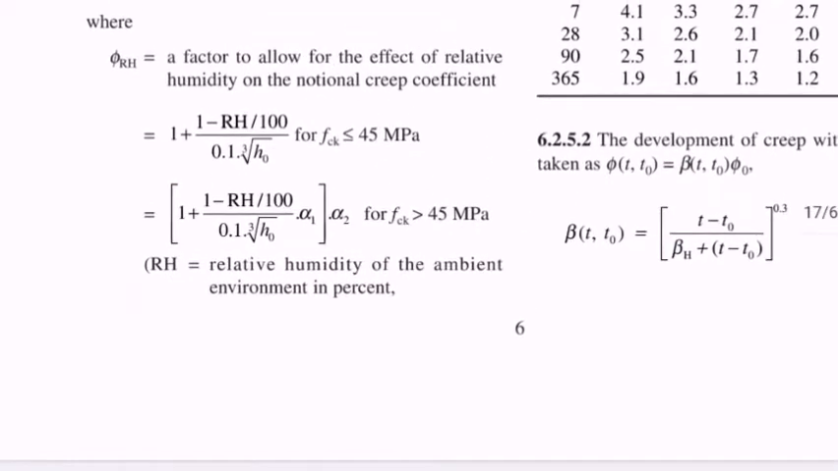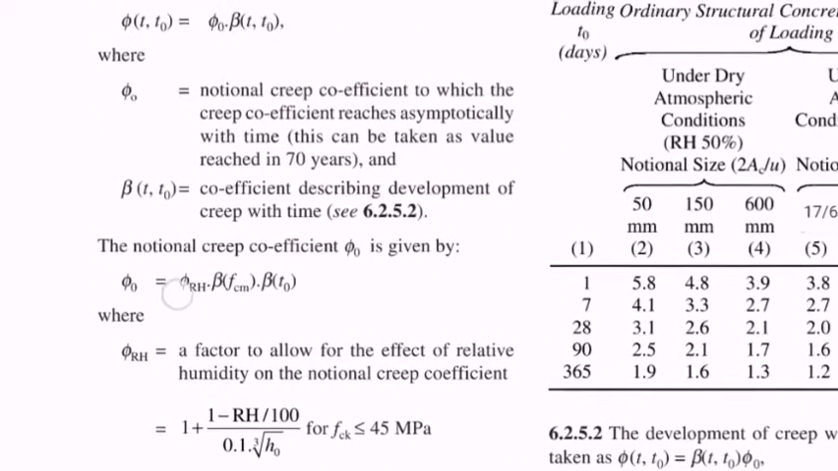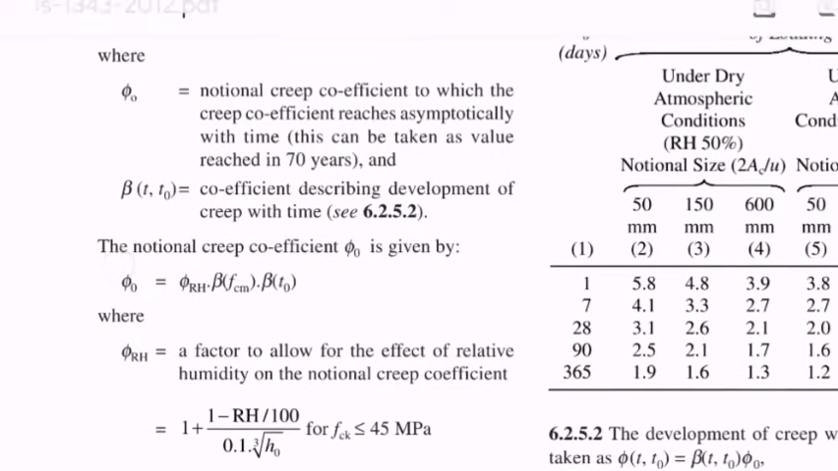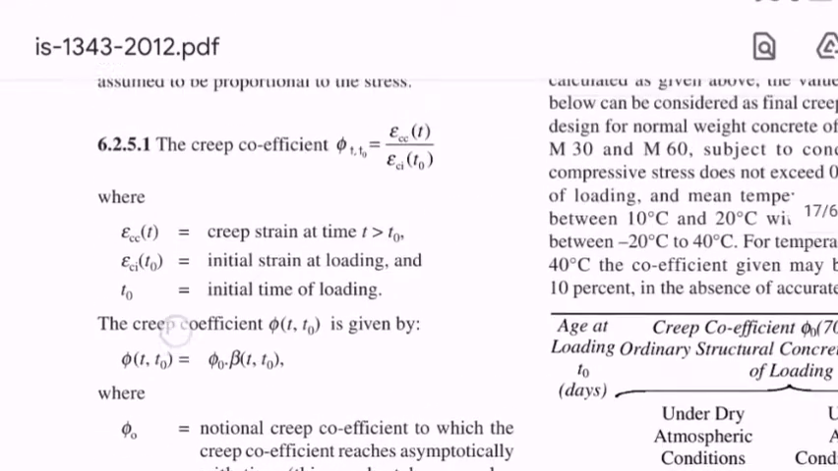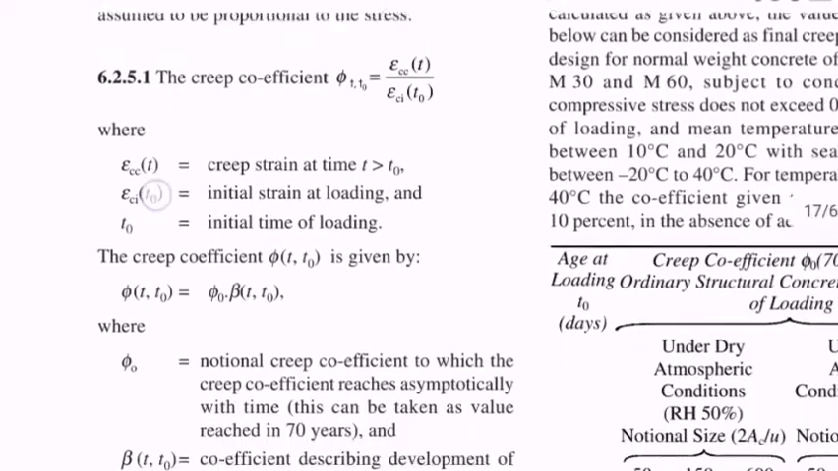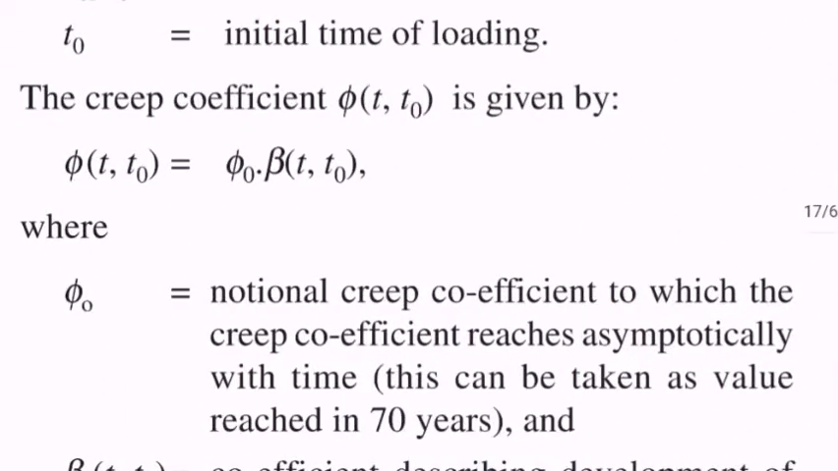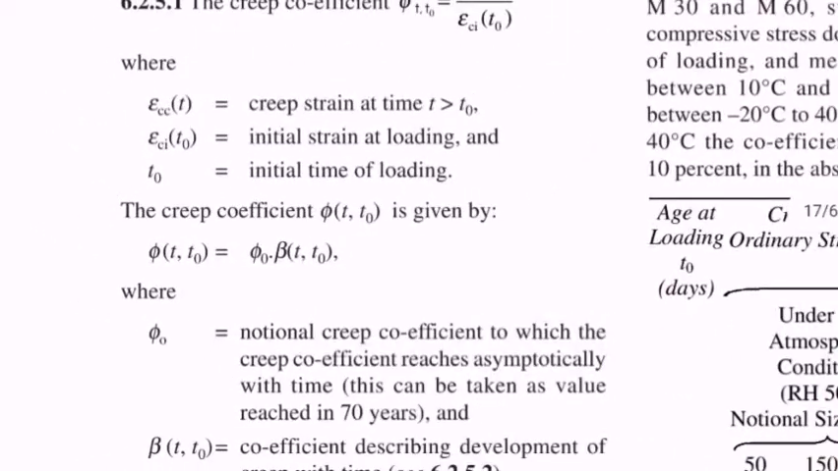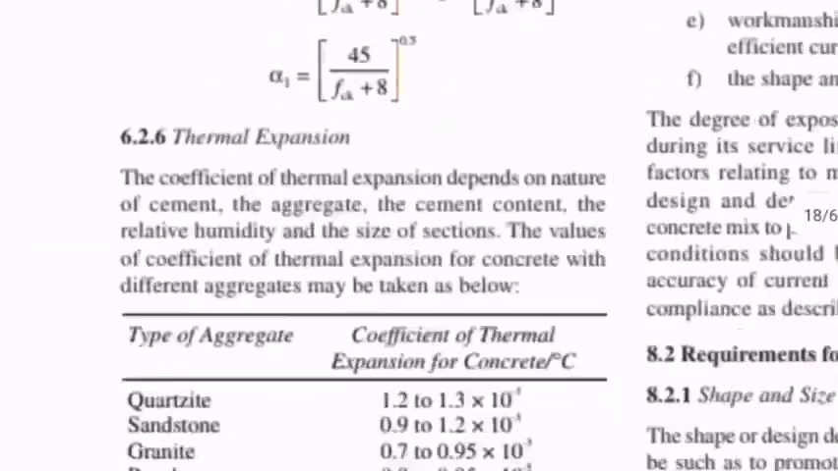So this beta(t,t0) into this phi0 will give the creep coefficient. Beta(t,t0) into phi0 will give the creep coefficient. That creep coefficient, multiplied with the modular ratio, will give the creep loss.